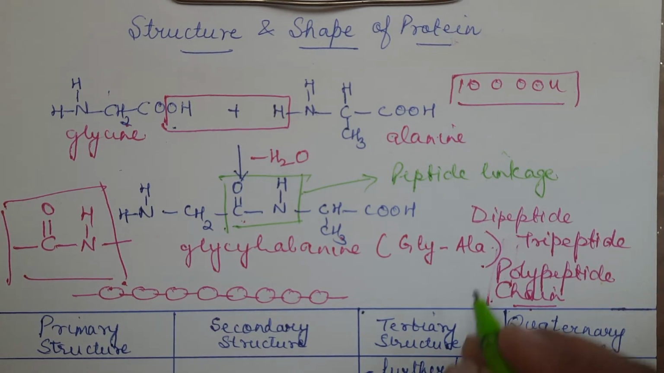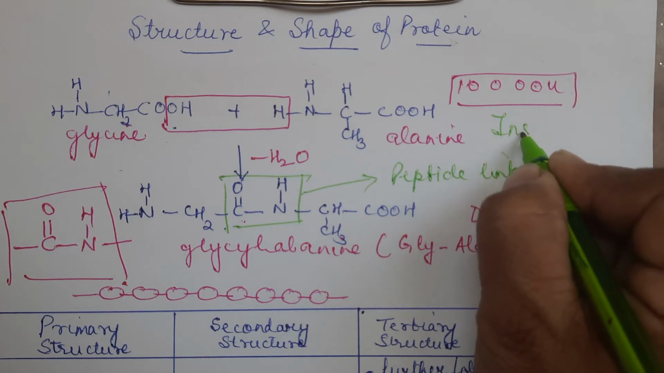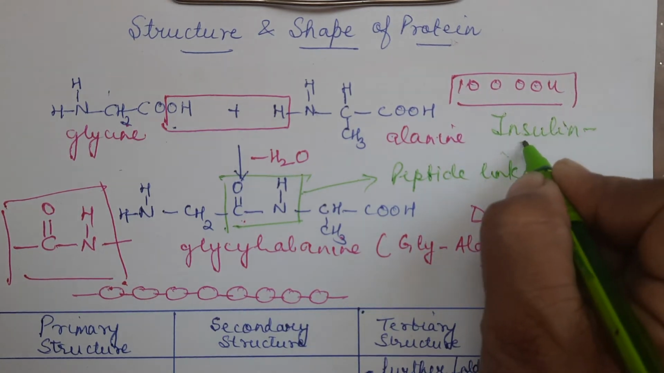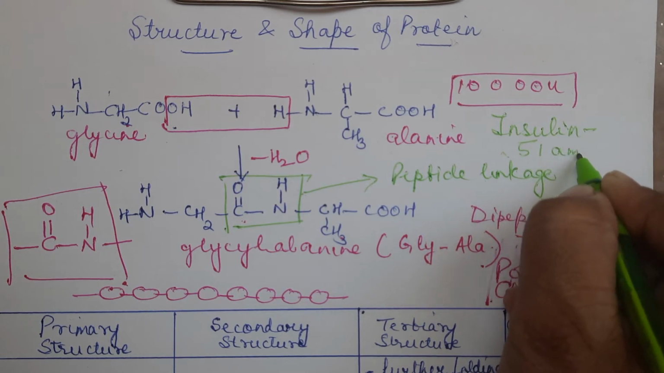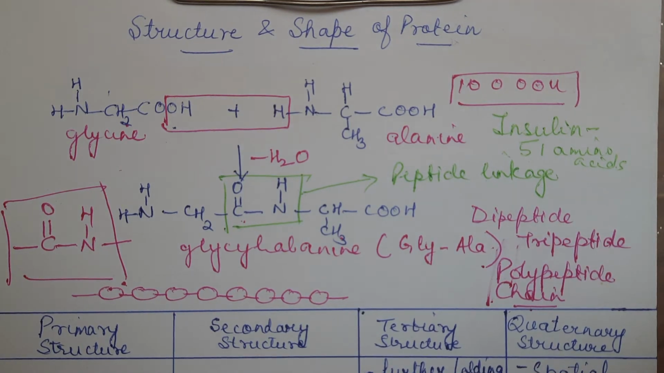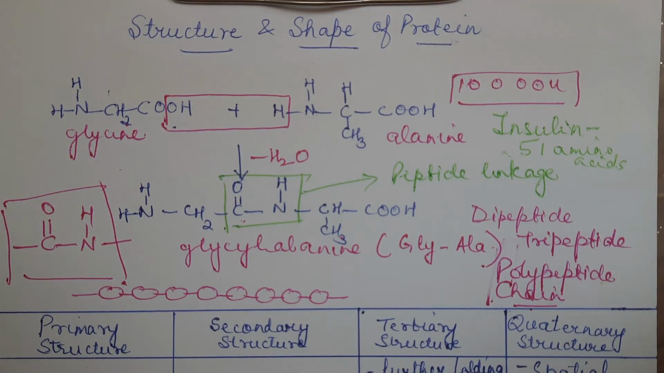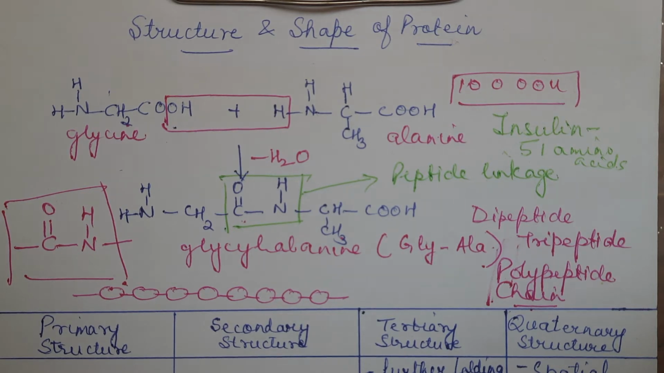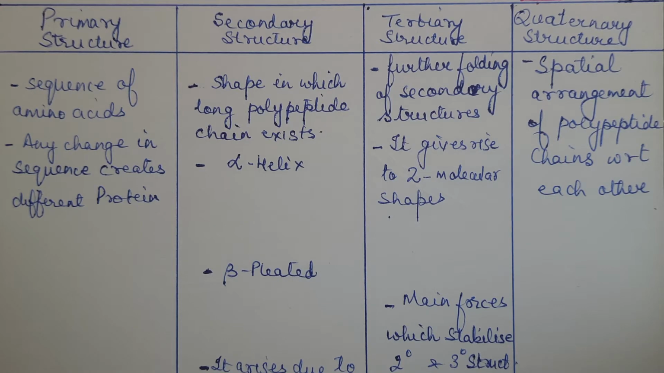You have one example, insulin. Insulin has a combination of 51 amino acids. There are 51 amino acids present in insulin. Clear? Please note down whatever I am discussing, right? So now we'll move on to the structure and the shape aspect of protein. That means we can actually explain the structure of the protein under four different headings. That is primary, secondary, tertiary, and quaternary. These are the four headings under which we can discuss the structure of protein.